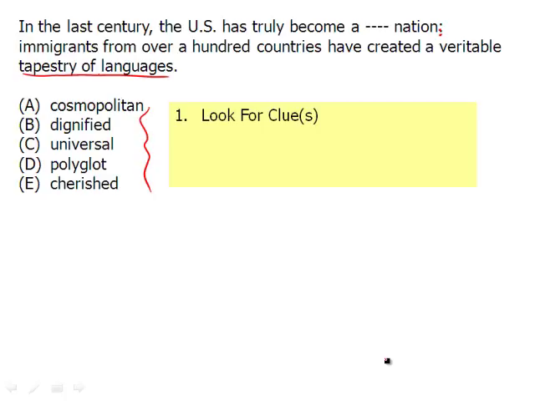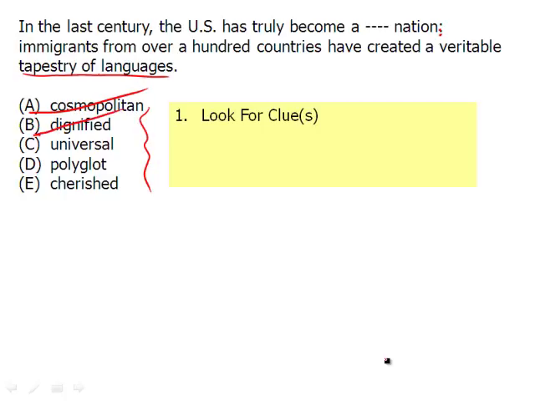Cosmopolitan, maybe you've heard of that word before. It means relating to the big city and sophisticated. So if your friend has moved to New York and suddenly they've become very cosmopolitan, that's fine. But by definition, does that mean they're suddenly speaking 5 or 6 different languages? No, they're simply living in the big city. So cosmopolitan doesn't work. By definition, if you were speaking many languages, if a nation has language speakers from over 100 countries, does that make it a dignified nation by definition? Nope.